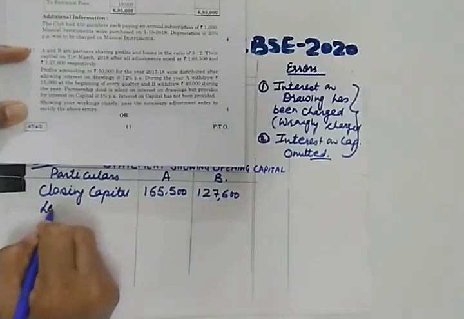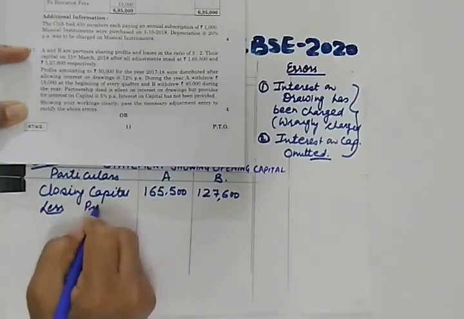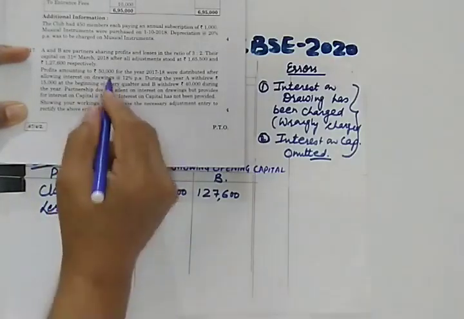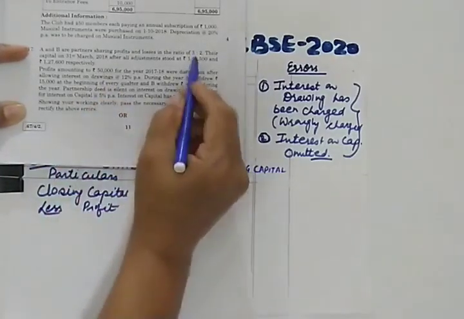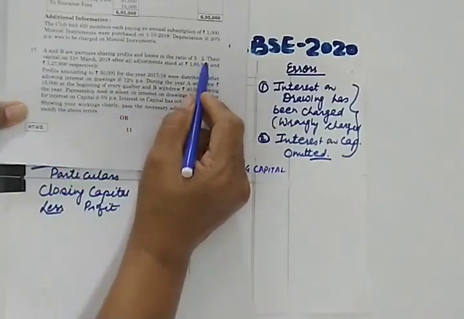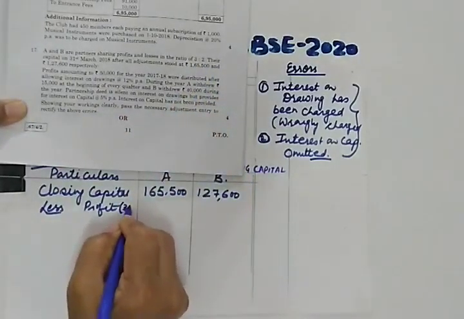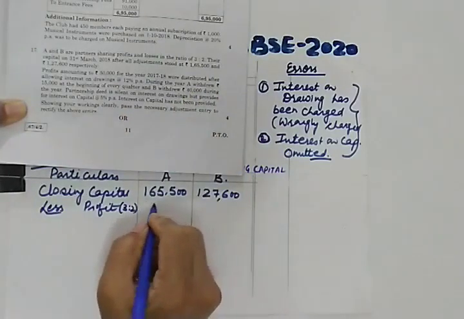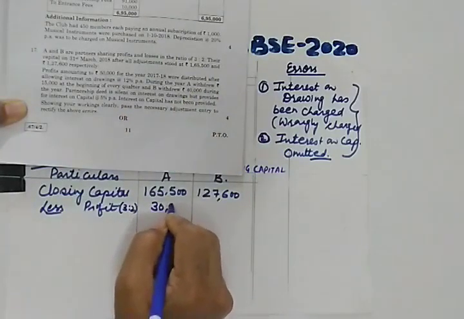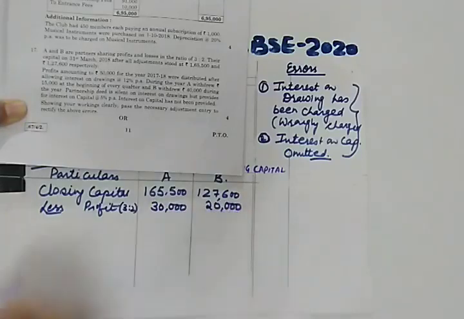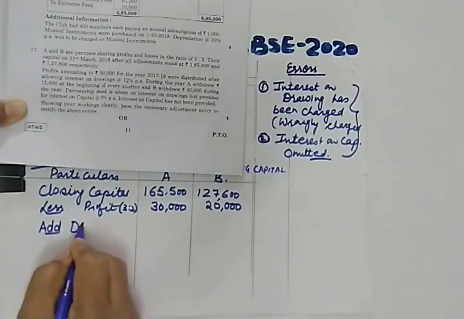Let us deduct profits. How much profit? 50,000. So we'll deduct 50,000 profit. And what is the profit sharing ratio? It is 3:2. So 50,000 profit in 3:2 is to be deducted: 30,000 in A's capital and 20,000 in B's capital. And what is the next step? We'll add drawings.